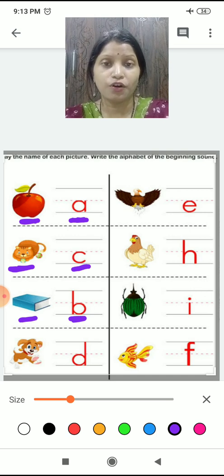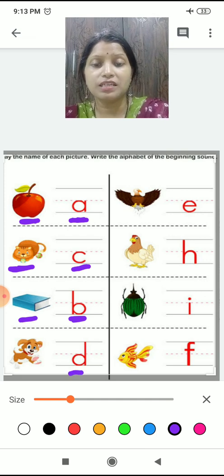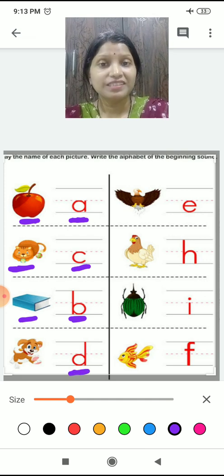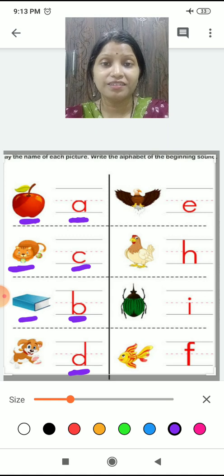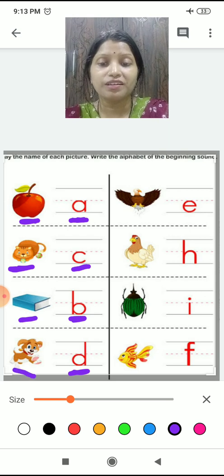A is for apple. C has a sound of K. So C is for cat. Okay. Next is D. What is it? D. What sound D has, children? D has a sound of D. So D is for dog. D is for dog. Okay.